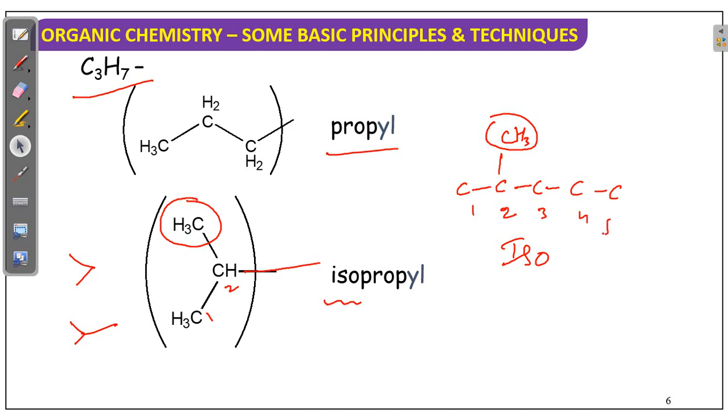1, 2, 3, 4, 5. On this second carbon, suppose 2 carbons are there. That is called neo. Like this, when 2 carbons are there, this is called neo. This is iso, this is neo. Okay. Next.